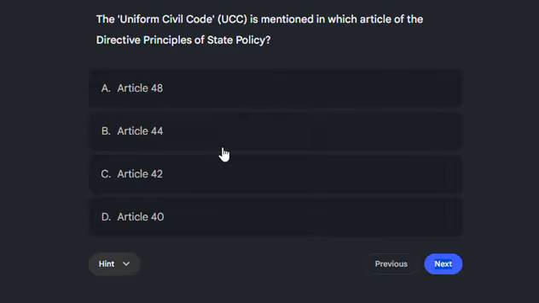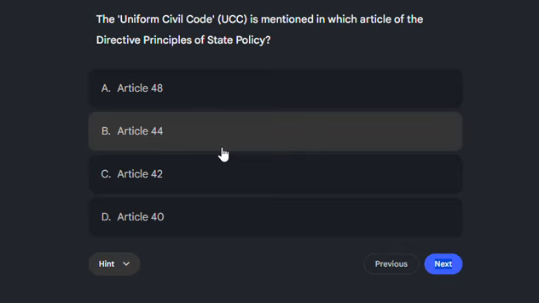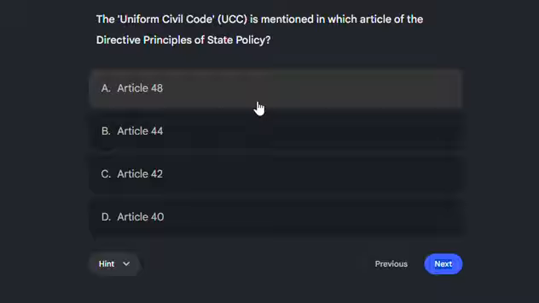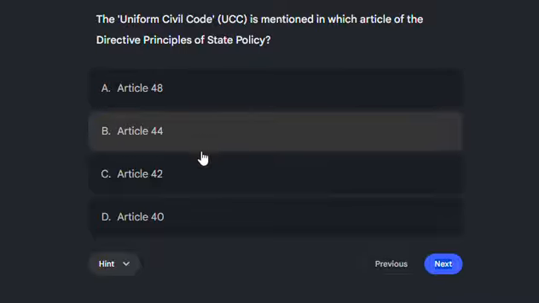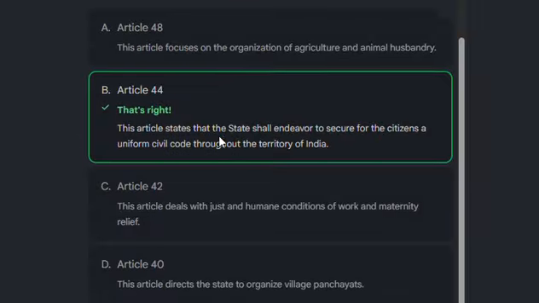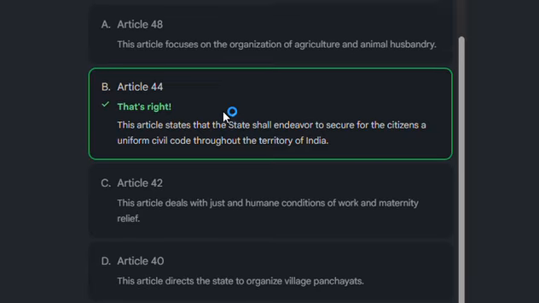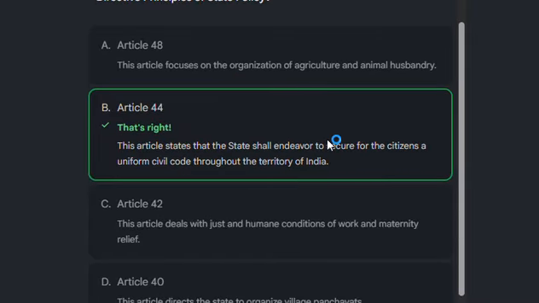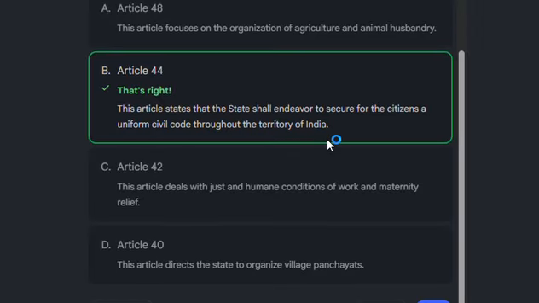And the next question is, the Uniform Civil Code (UCC) is mentioned in which article of the directive principles of state policy? There are four options: 48, 44, 42, 40. The correct answer is Article 44. This article says that the state shall endeavor to secure for the citizens a uniform civil code throughout the territory of India.